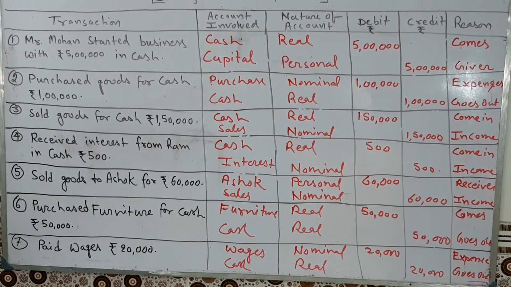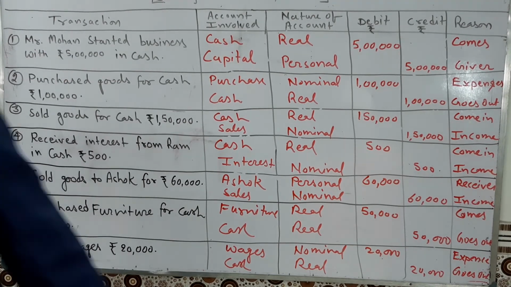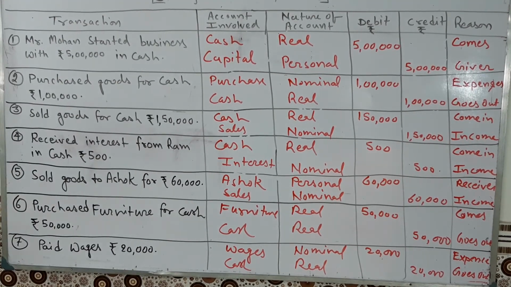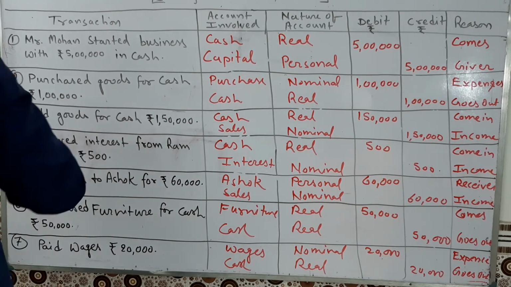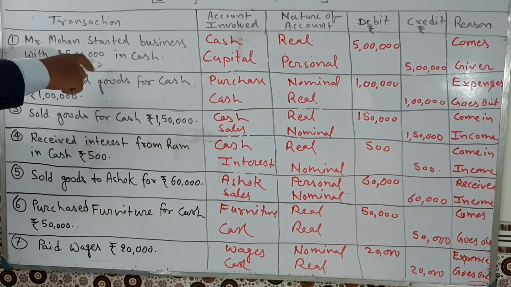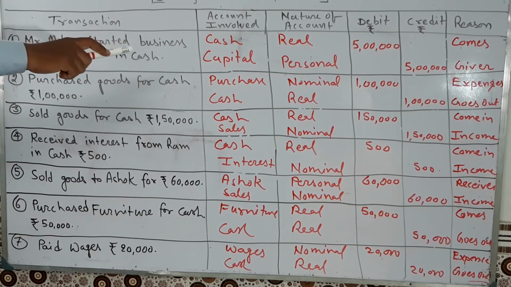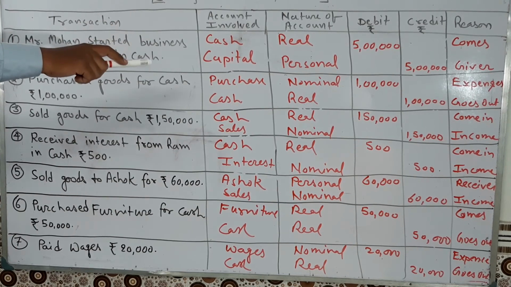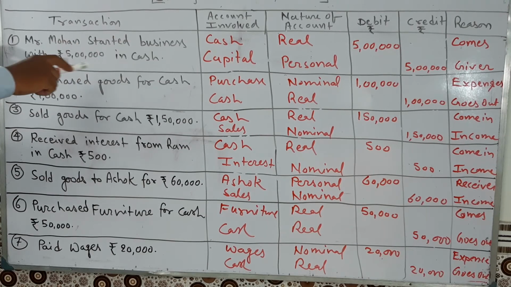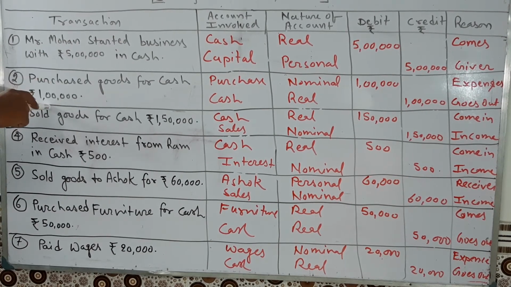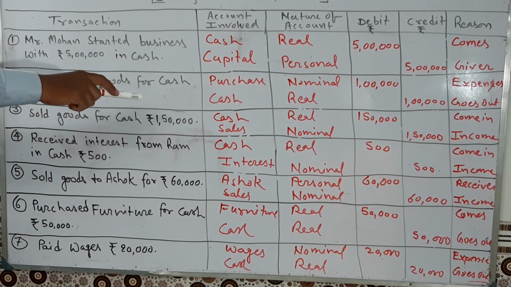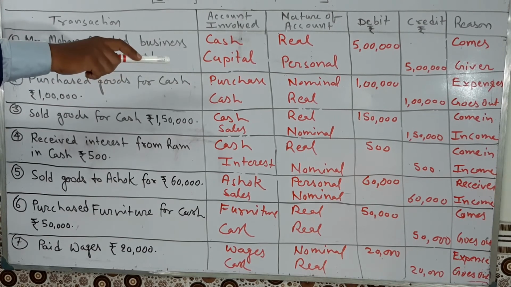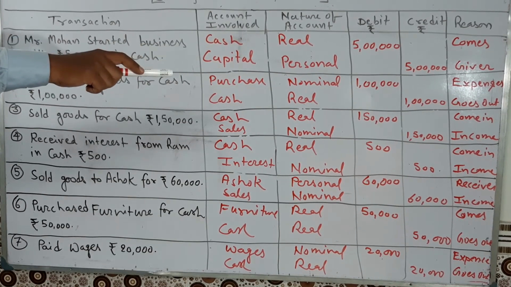So let us try to understand again. I am going to recap it. Mr. Mohan started business with cash, 50,000 in cash. The cash account debit to capital. This is a real account and this is a personal account. 50,000 comes in and this is the giver. Purchase goods for cash 1 lakh. The purchase account debit to cash. Nominal account, real account. 1 lakh, first expense and second goes out.